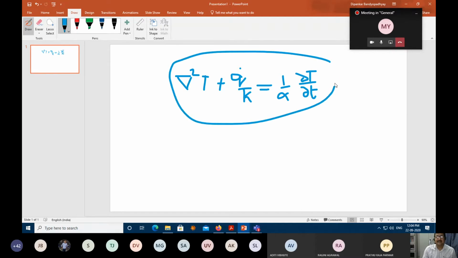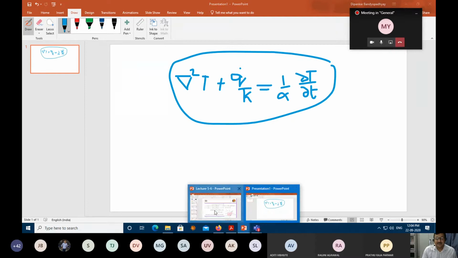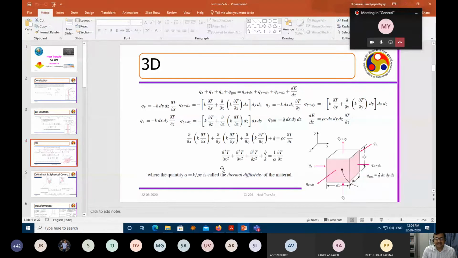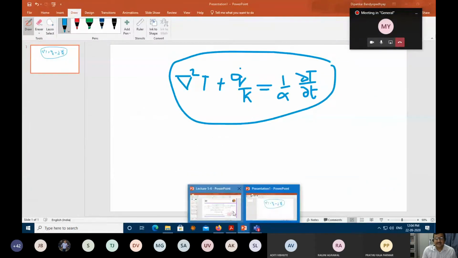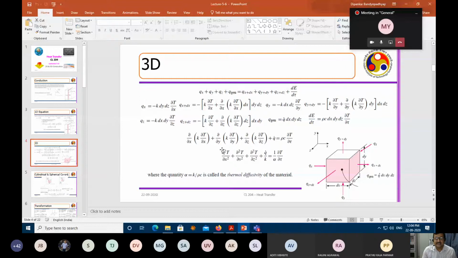So this is your total heat conduction equation. I am just writing this in the form of the Laplacian, right? What type of equation is this? This is a parabolic partial differential equation. I give you the assignment that if you do b square minus 4ac for this particular equation, you will see this will become equal to 0, and that will give you the.